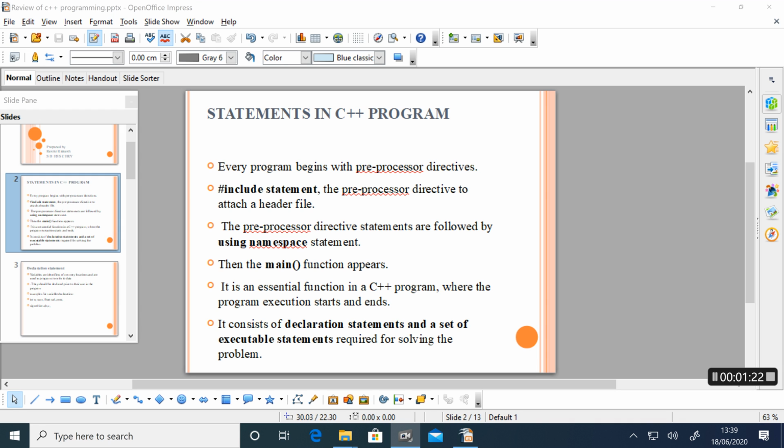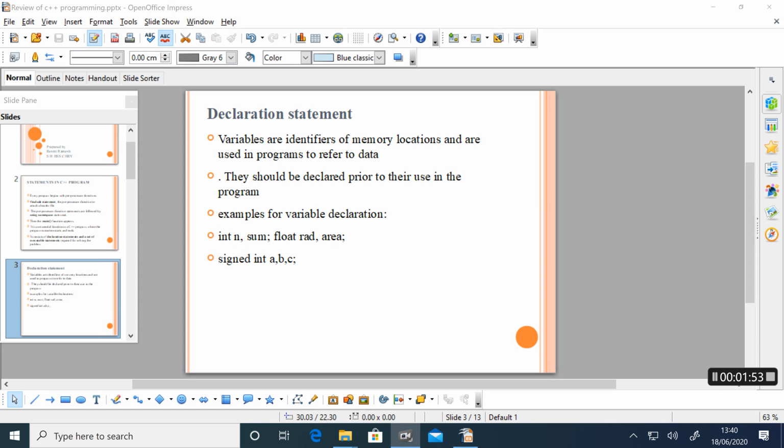These are the basic elements of a C++ program. That is the hash include statement, followed by the using namespace statement, followed by the main function. The main function consists of all the declaration statements and the set of executable statements required for solving the problem. That means the main function contains all the other statements. All the other statements in the program are included in which function? The main function.